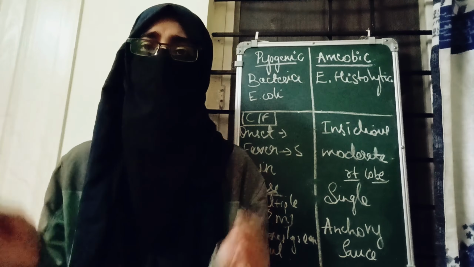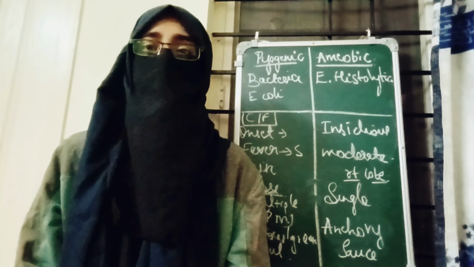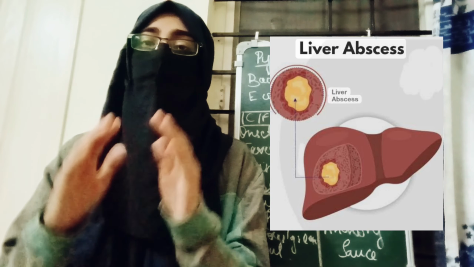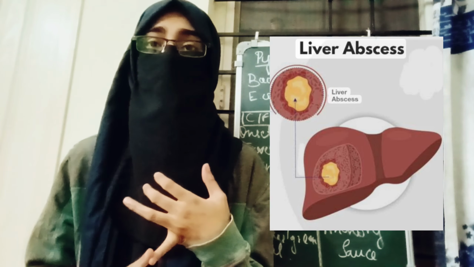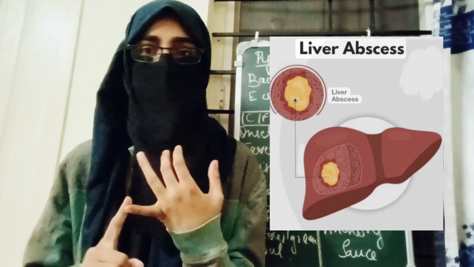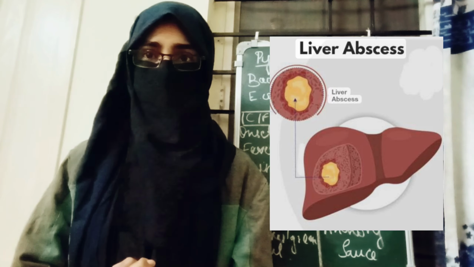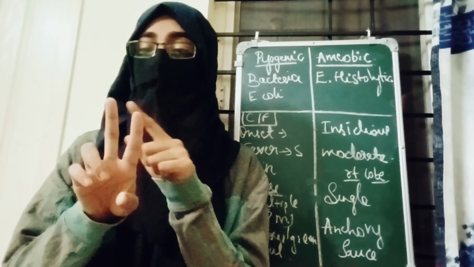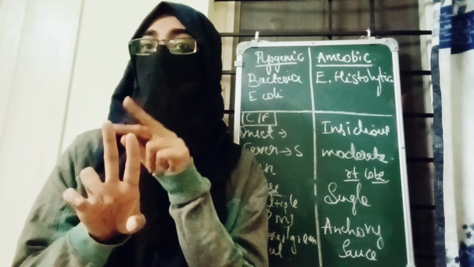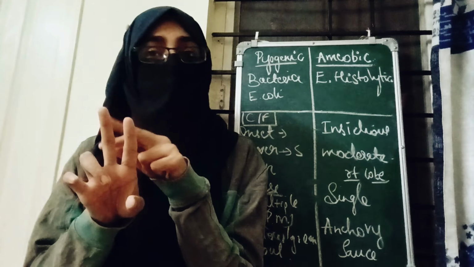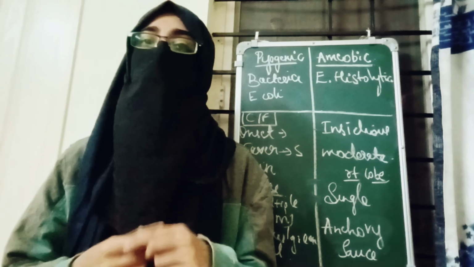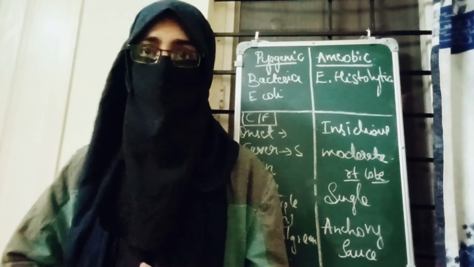Till now we studied the definition, right? What is the definition? The localized collection of pus in the liver is called as liver abscess. There are two types, pyogenic and amoebic liver abscess. Pyogenic is caused due to E. coli, Shigella, Streptococcus, like that bacteria, and amoebic is caused due to a parasite, that is Entamoeba histolytica.